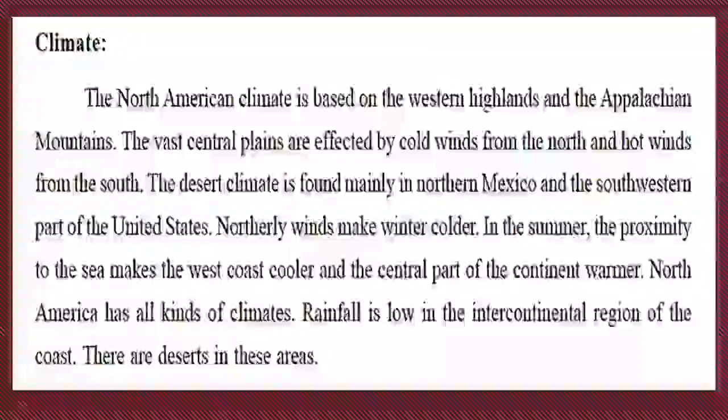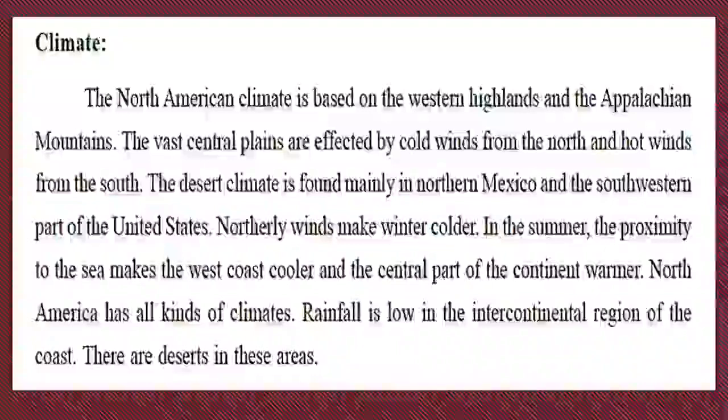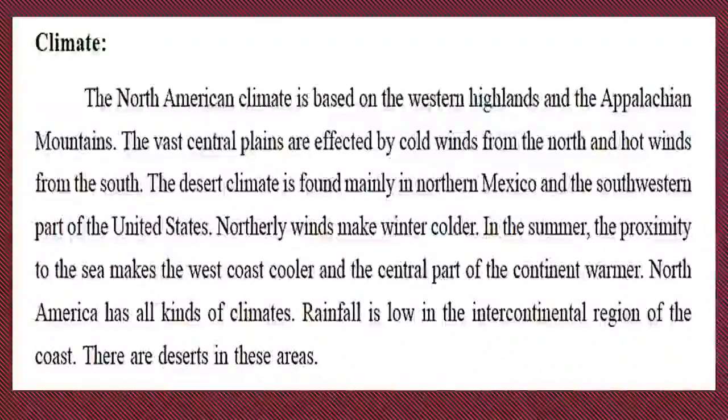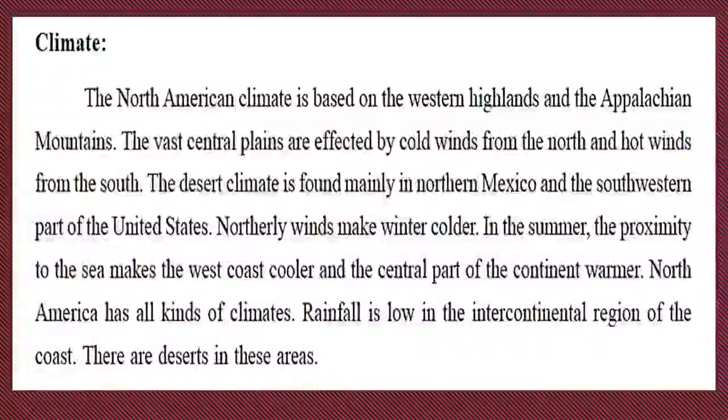The climate, if we see, is based on the Western Highlands and Appalachian Mountains. Why? Because the vast central plains are affected by the cold winds from the north as well as hot winds from the south. So a lot of effects are there with these two. Desert type of climate we can find in northern Mexico and southern parts of the United States.